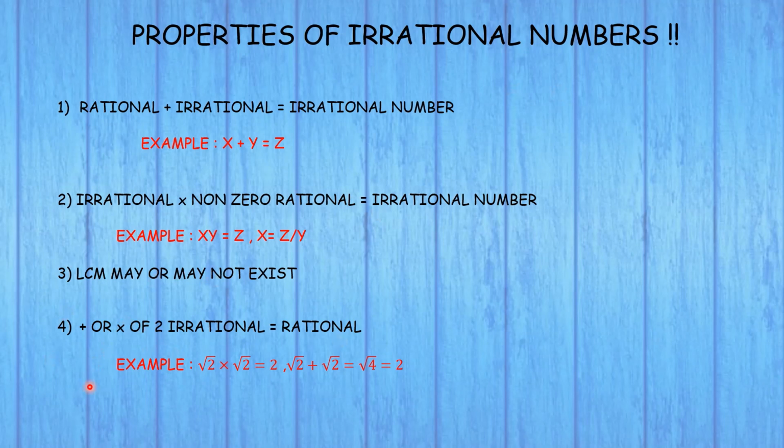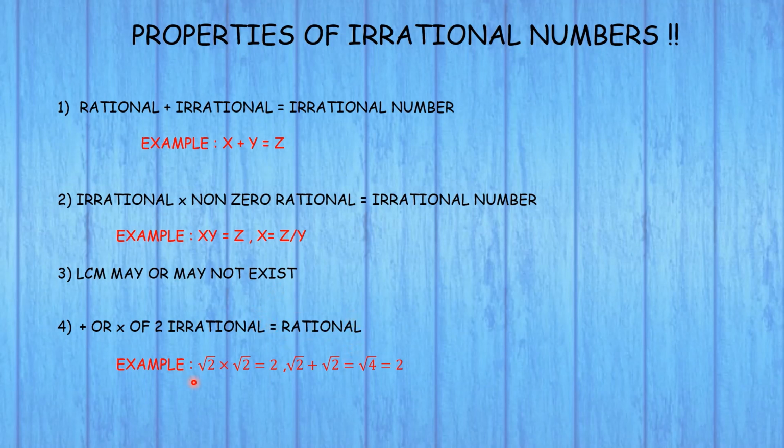Next, moving on to the fourth property: the addition or multiplication of two irrational numbers may be a rational number. I'm not saying that it will be rational; it may be a rational number.